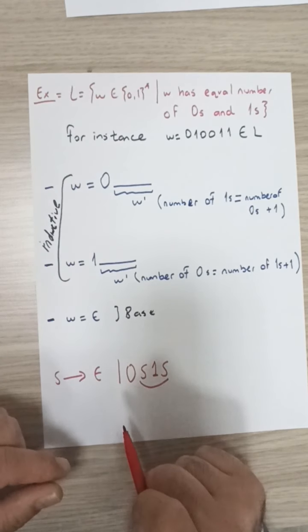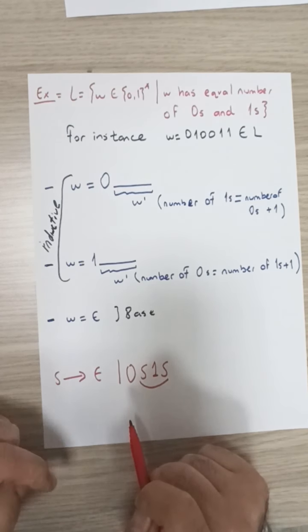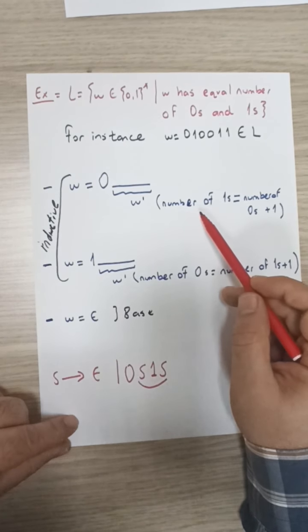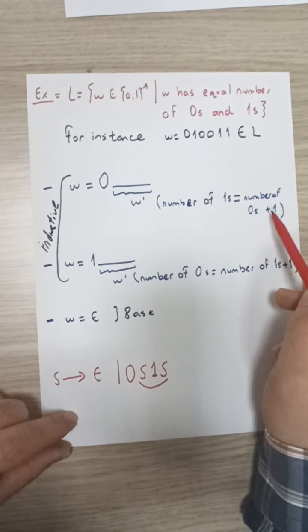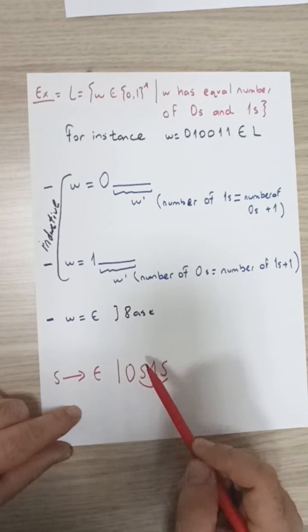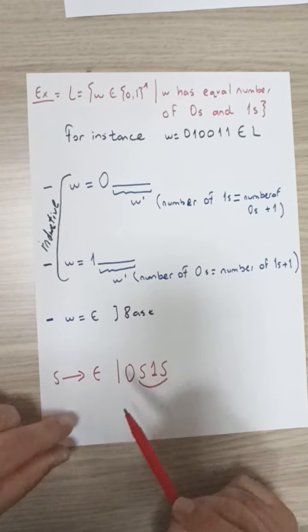This string S1S will generate all strings in this format, that have the number of ones being one more than the number of zeros, since S itself contains strings with an equal number of zeros and ones.